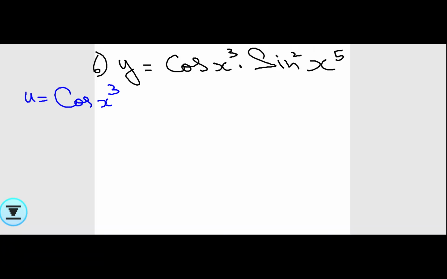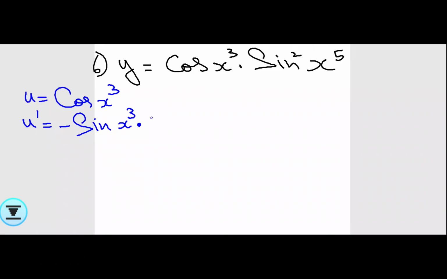Cos x cube, u is equal to cos x cube. u dash is equal to, I don't have a formula for cos x cube, I have a formula only for cos x. So I'll think in my head that this x cube is actually x. So cos x differentiation is minus sine x cube, because I've taken x cube to be my x, but this is not actually x, so the sum is not over, so put into, and you have to differentiate this.